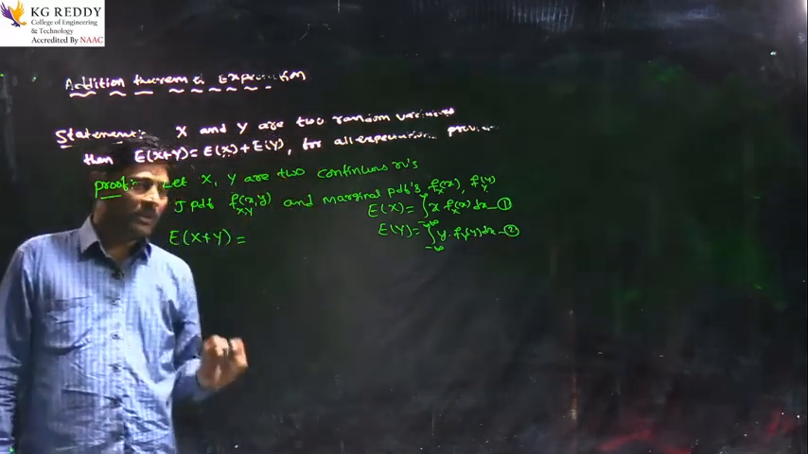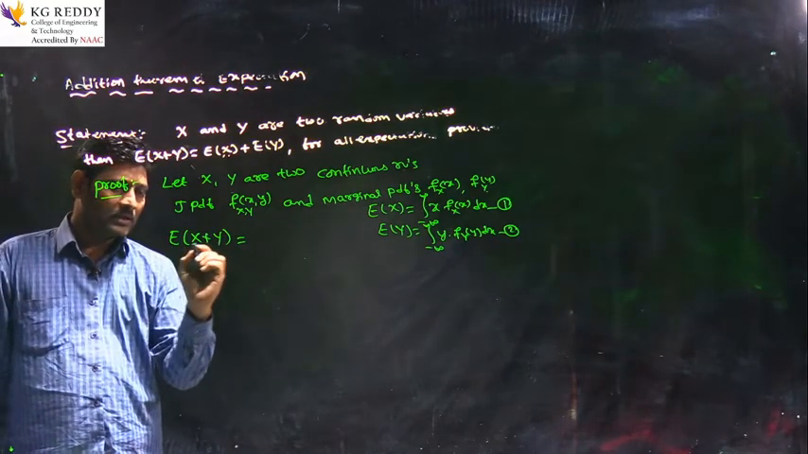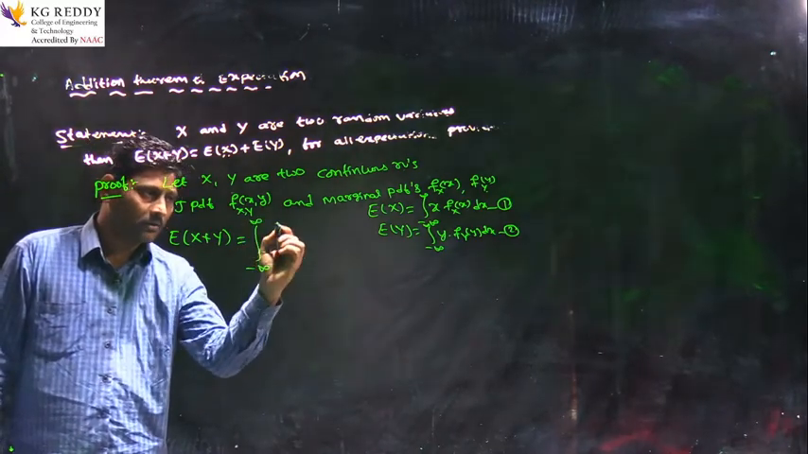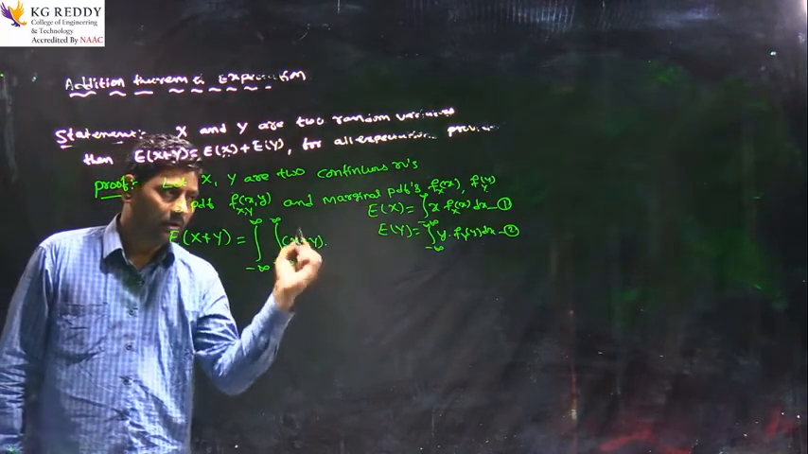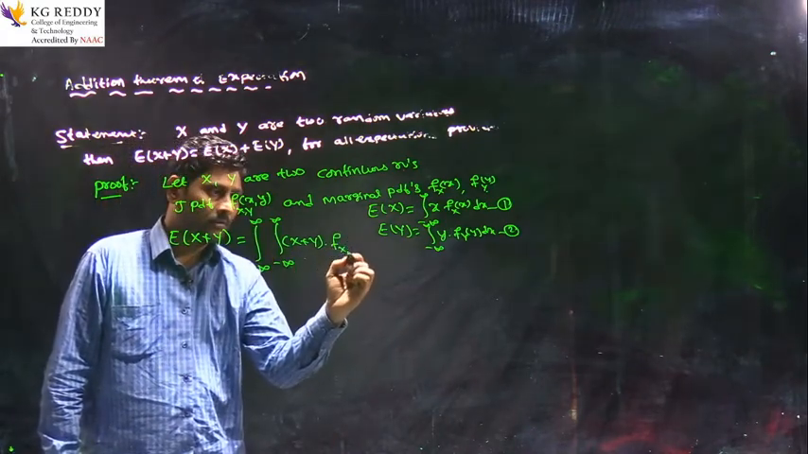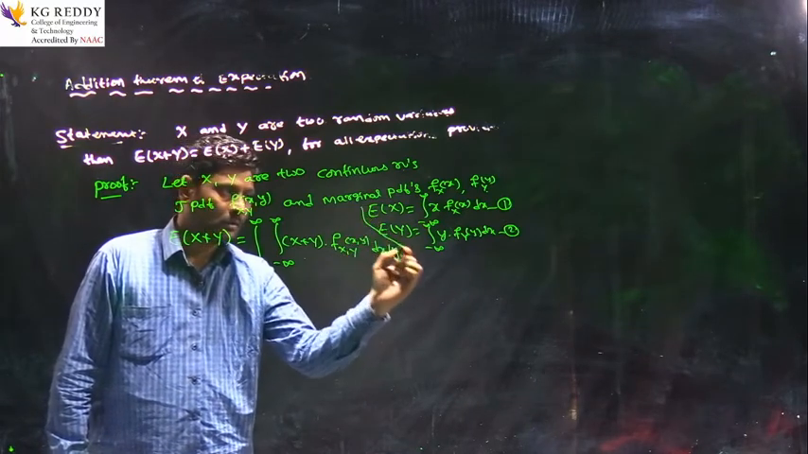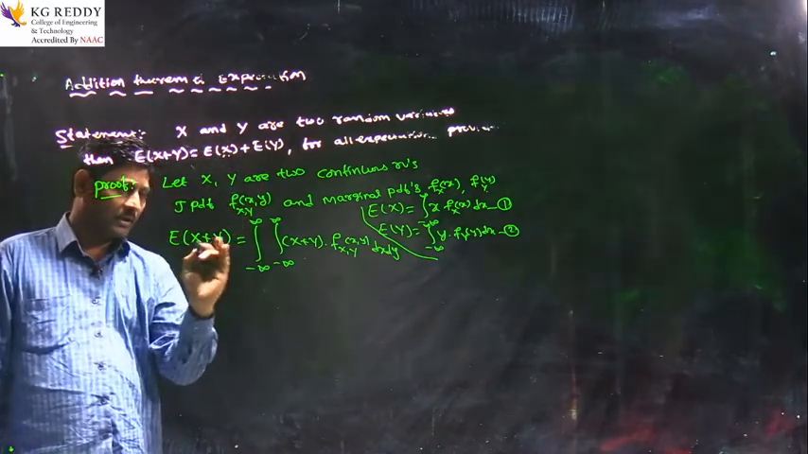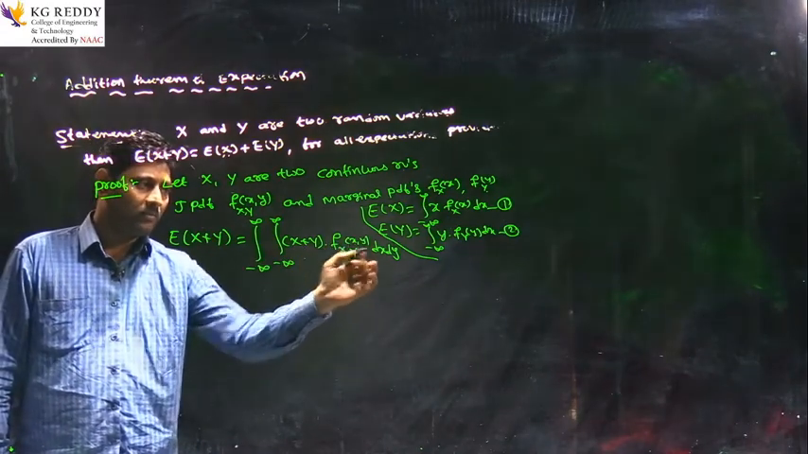By the definition of mathematical expectation, I am taking the expectation of X plus Y. So I am taking two integrals, minus infinity to infinity and minus infinity to infinity, of x plus y times its joint probability density function f(x, y) dx dy. I am writing this from the definition of mathematical expectation. So expectation of X plus Y equals the double integral of (x plus y) f(x, y) dx dy.